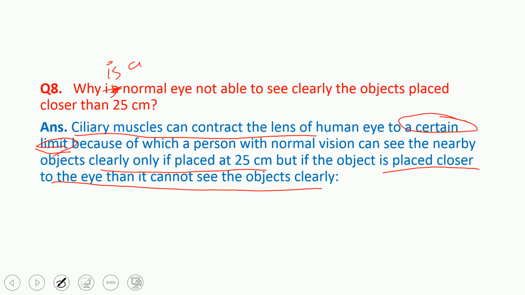In order to see nearby objects, the ciliary muscle must contract, and it has a limit of only up to 25 centimeters. Further it cannot contract, that is, it cannot decrease the focal length. That is the answer. I hope you can study this.